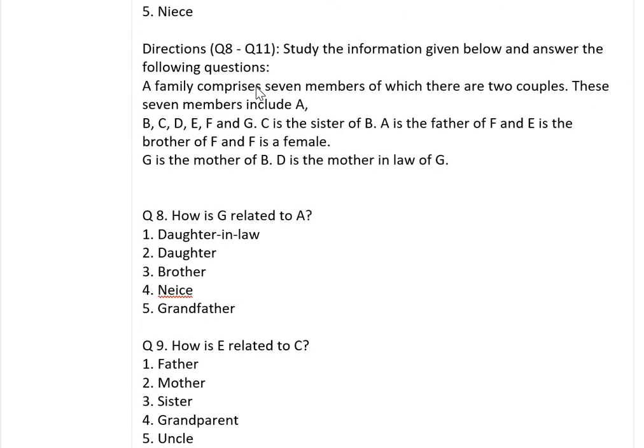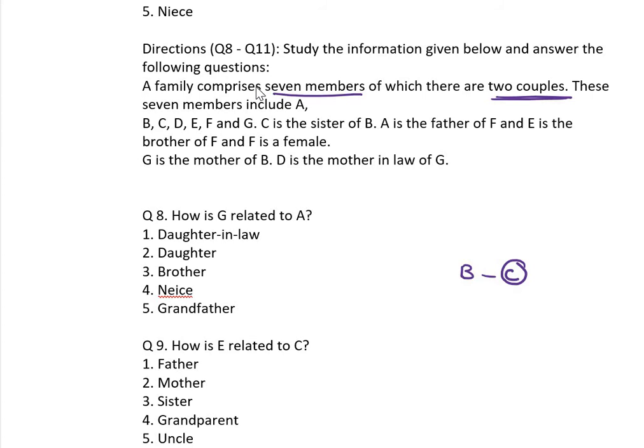This is totally different. Study the information given below and answer the following. Okay. A family comprises 7 members, total 7 members. They are 2 couples. Okay, we have to make it into 2 couples. A, B, C, D, some members are given. Okay. C is the sister of B. So B is here. We don't know about B. C is the sister of B. Okay.